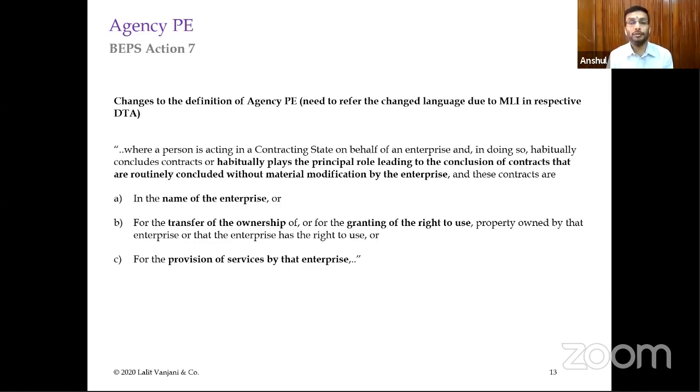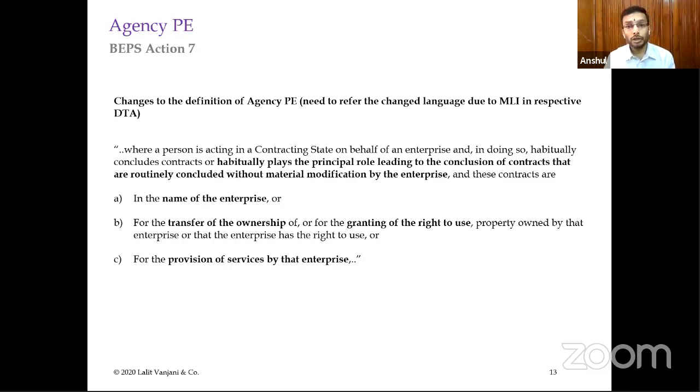Obviously there can be certain minor modifications here and there, or if there are 100 contracts concluded and the foreign enterprise has suggested changes only in 5 to 10 cases, then also you can say that the foreign enterprise is routinely accepting the contracts without material modification. So in those circumstances, there can now be held to be a PE in India, right?